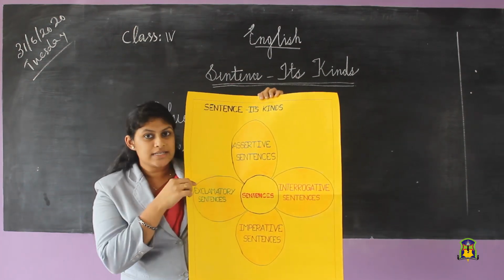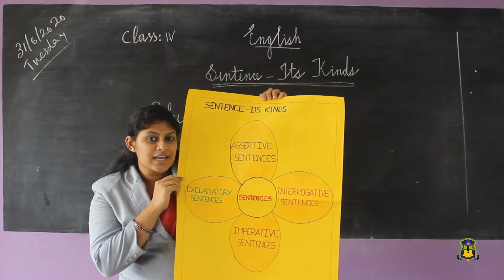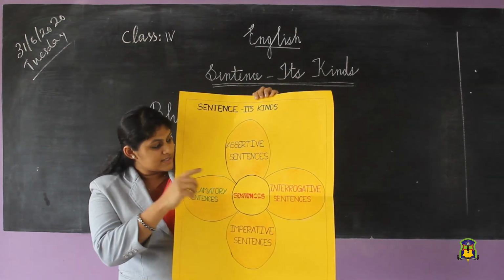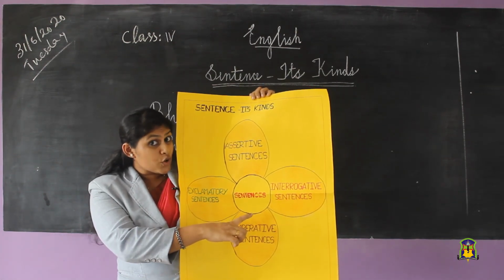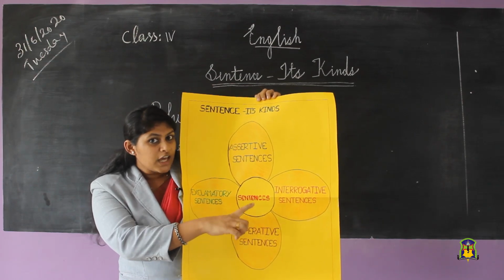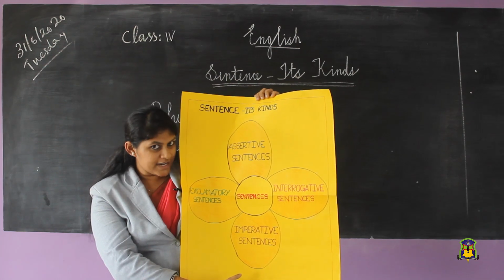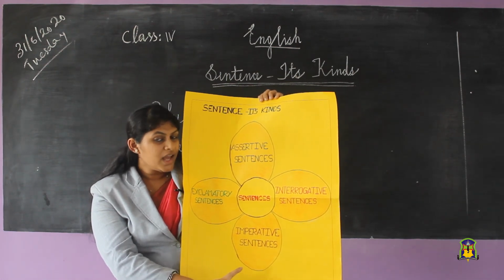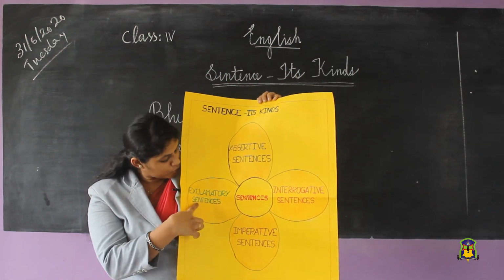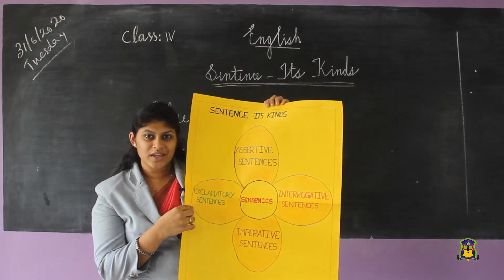Okay, first one is assertive. First petal's name is assertive. Second is interrogative. And third is imperative. And fourth one is exclamatory.